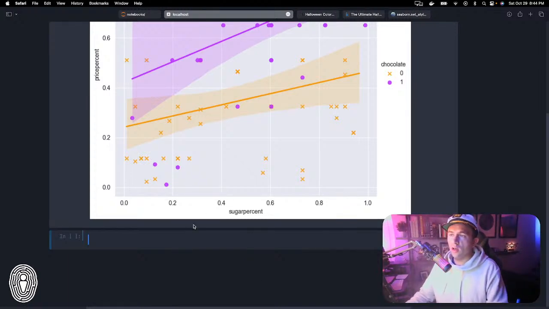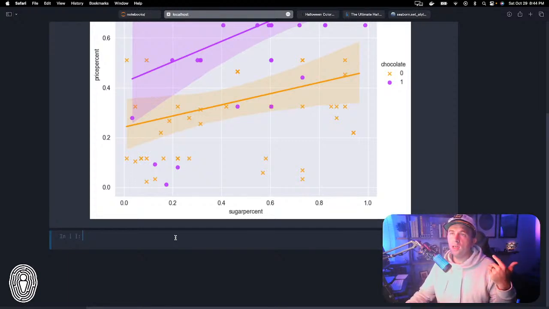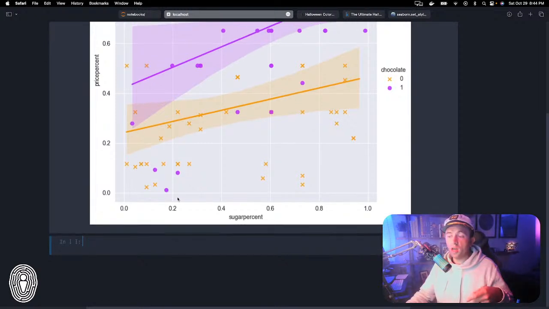What we're going to do here is called a joint plot. With a joint plot you can do a number of different things, but it's basically saying, I want to do a correlation between two different variables and view it differently. Before we did sugar to price, now I want to do price to win percentile. We are going to be creating a joint map, which is going to visualize the data in what looks almost like a topographical map.